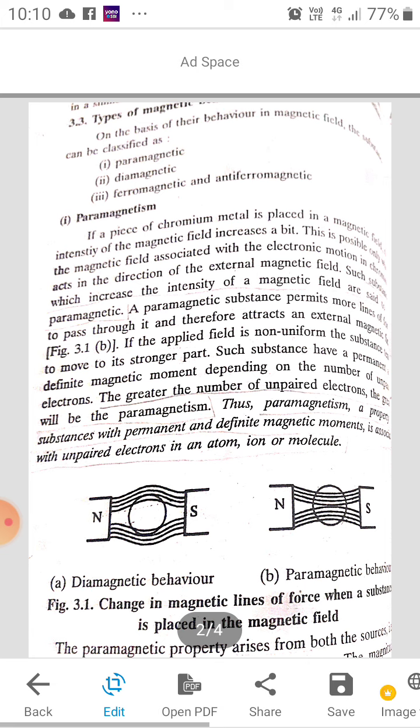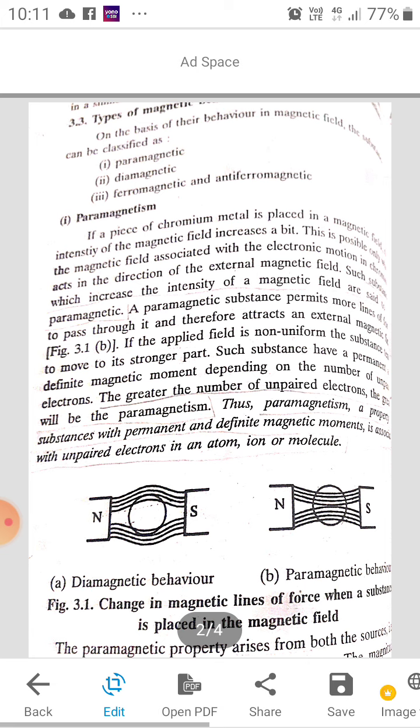According to paramagnetic studies, when a compound is placed in between the north pole and the south pole of a magnet, the lines passing through the paramagnetic substance get attracted to the north and the south pole.